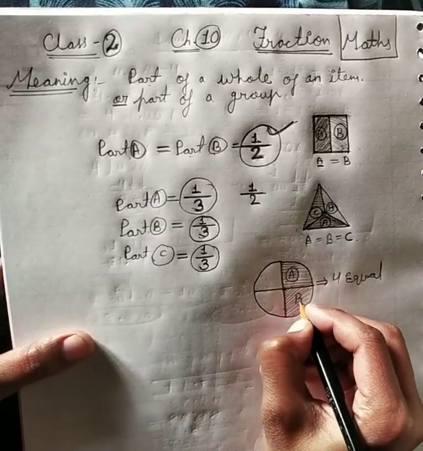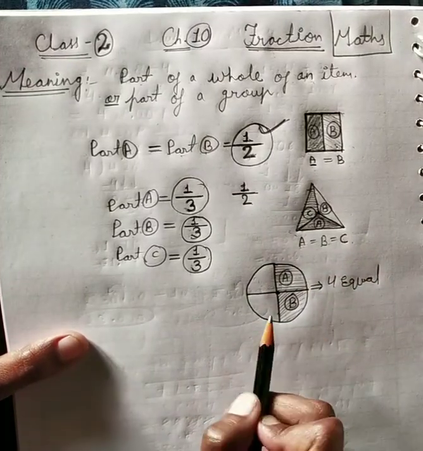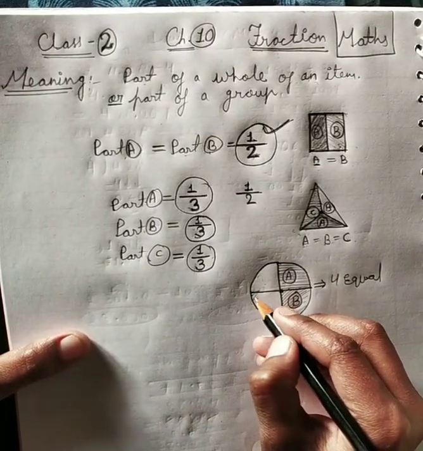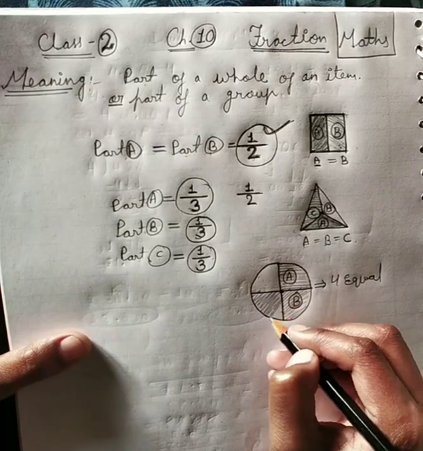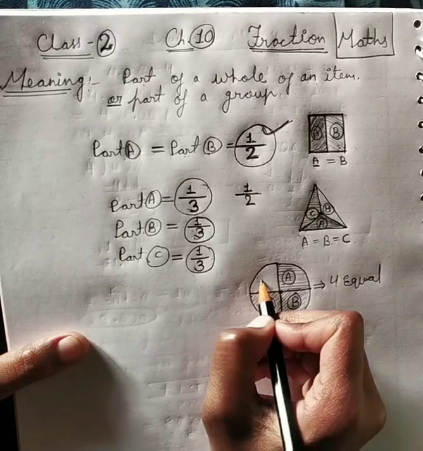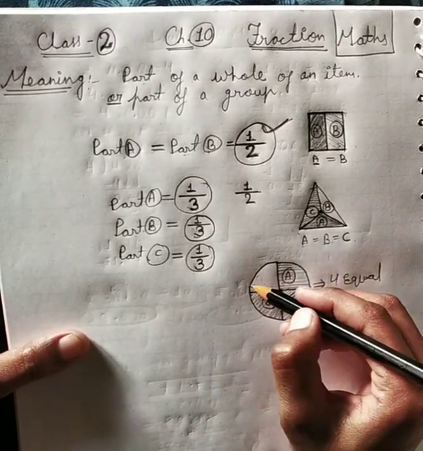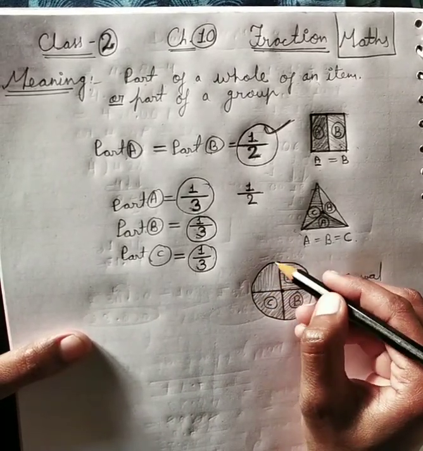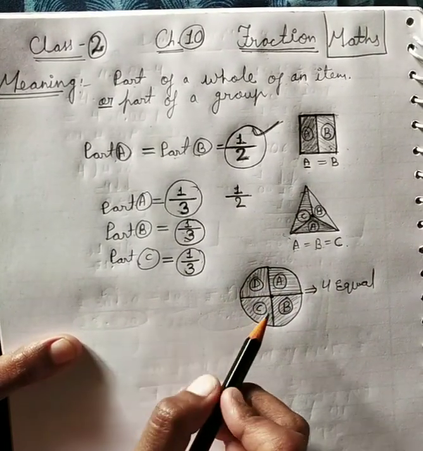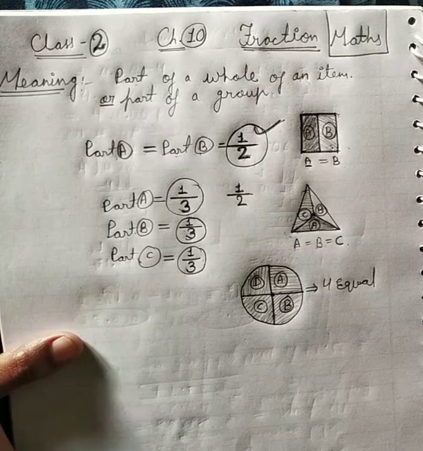This is part B. Now for part C, I am using such type of zigzag line. So this is part C. Now for part D, I am using vertical line. So this is part D. Now you can see here we divided this circle into 4 equal parts.